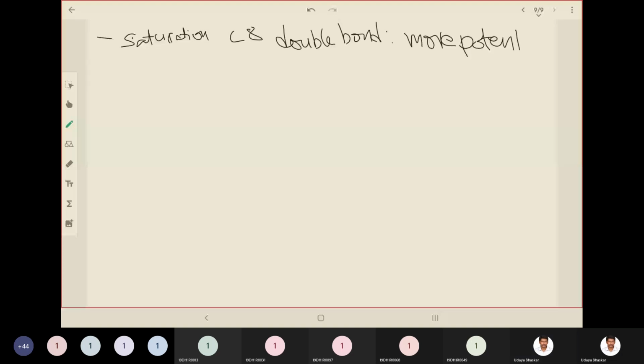Saturation of the C8 double bond gives a more potent compound. So what is the example?